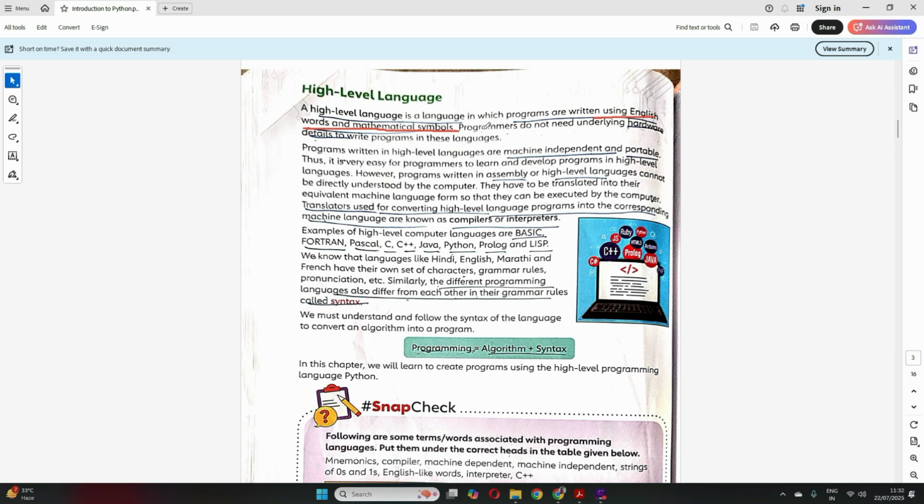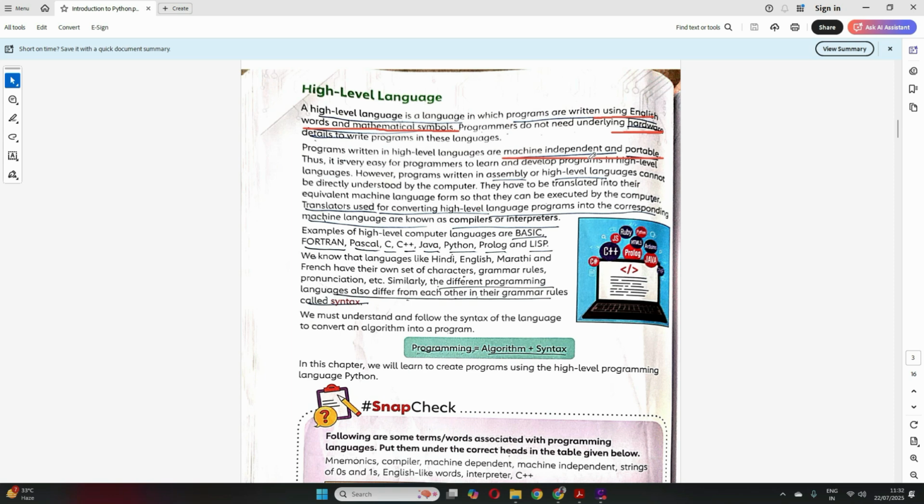The disadvantage that we had in machine and assembly was that we require knowledge of the underlying hardware. But here you do not require knowledge of the underlying hardware to write programs in high level language. They are also machine independent and portable. What does this mean? In machine and assembly, programs are not machine independent.